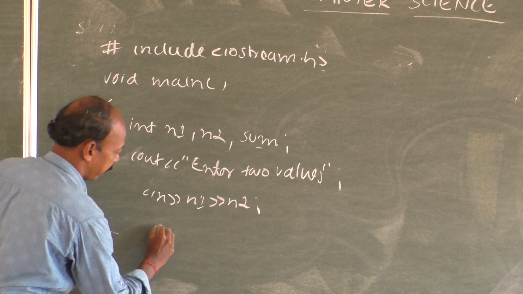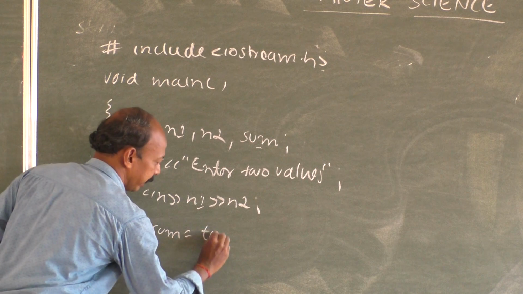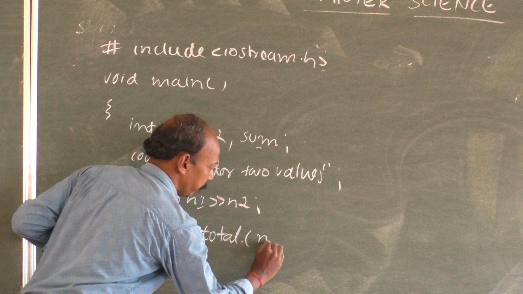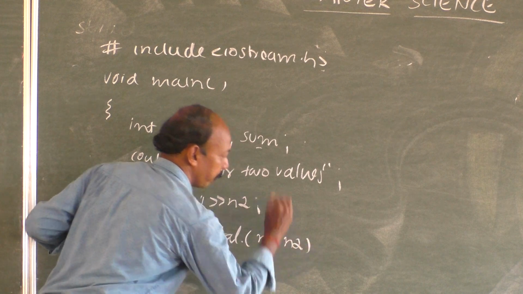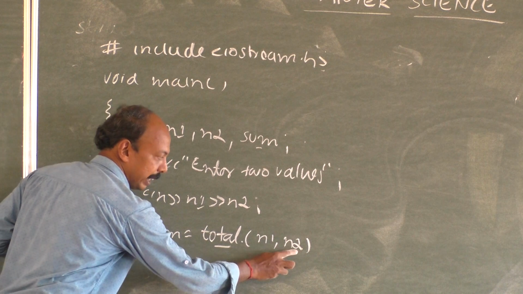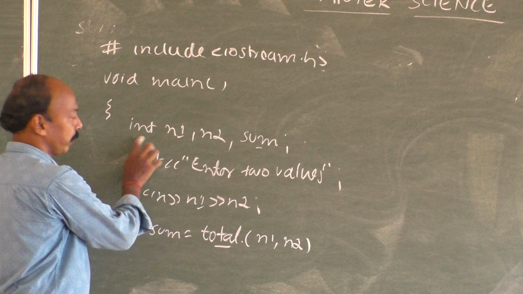Then the variable sum is equal to, let us take the function name as total, and we shall pass the values n1 n2. This is the function name, and the argument list is n1 and n2, which we have declared here, which are of type integer.